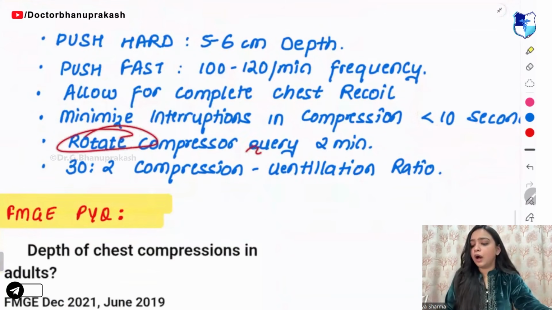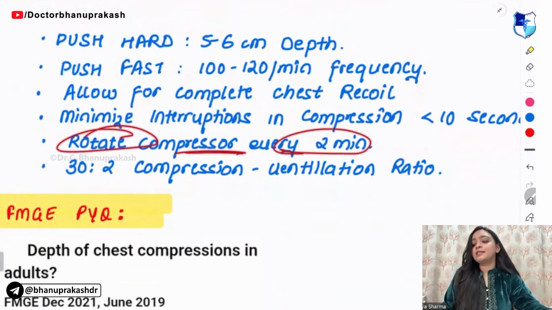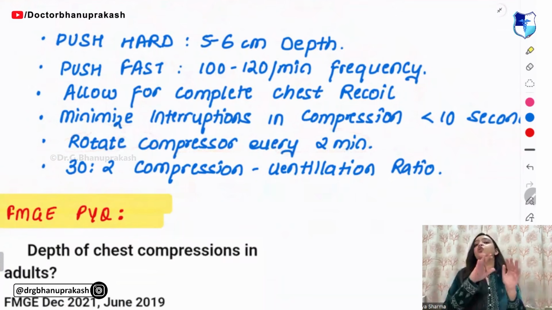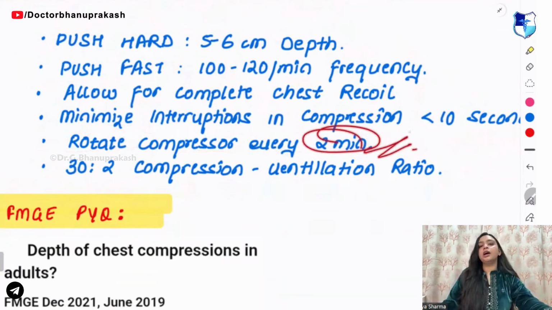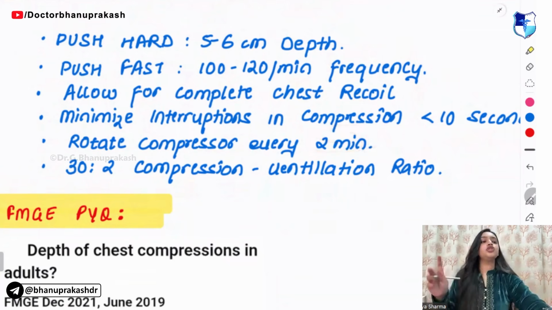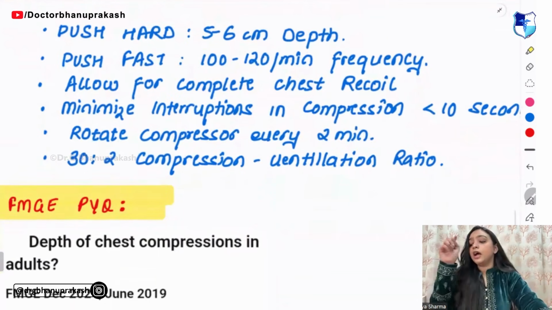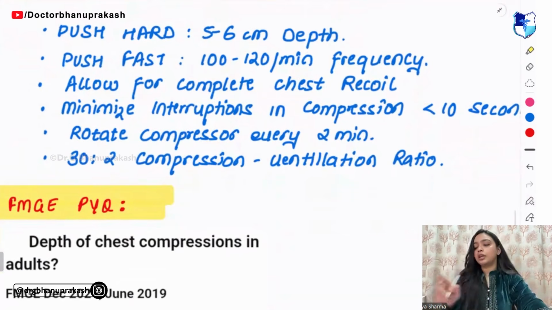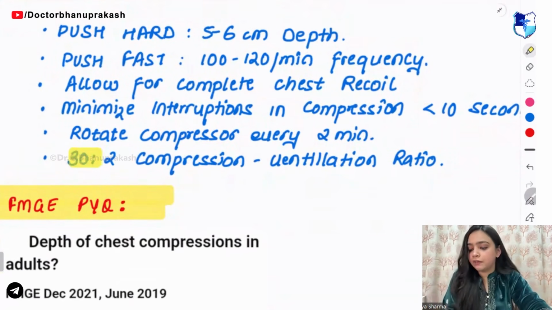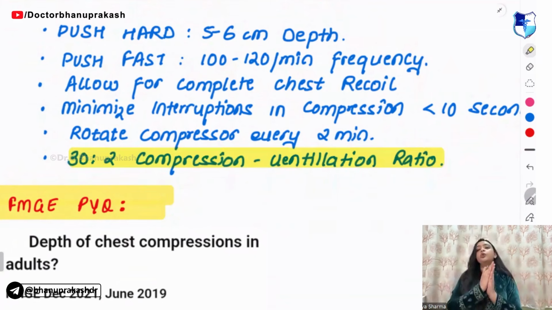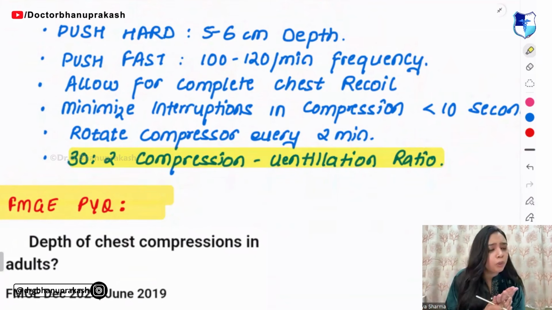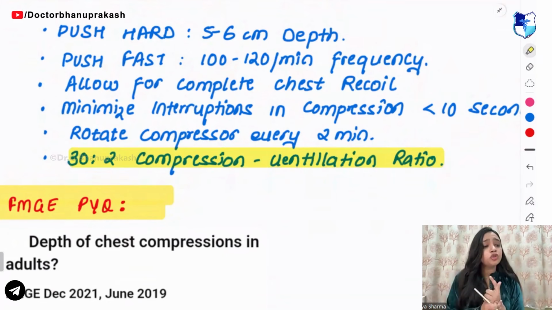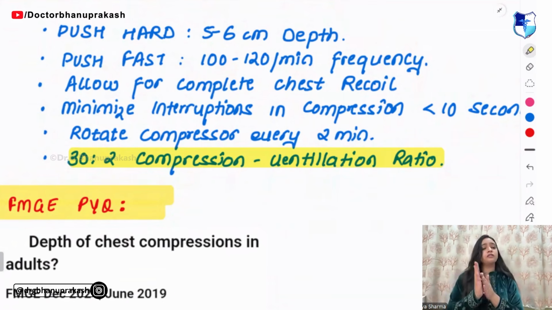Okay, then you have to rotate compressor every 2 minutes, because after 2 minutes you will also get tired, so you will need someone else. So you have to have at least 2 people, right? Compression to ventilation ratio, this is very important. This is very very important guys. Compression to ventilation ratio, how much will it be? It should be 30:1. For infants, tell me the ratio for infants guys, fast.